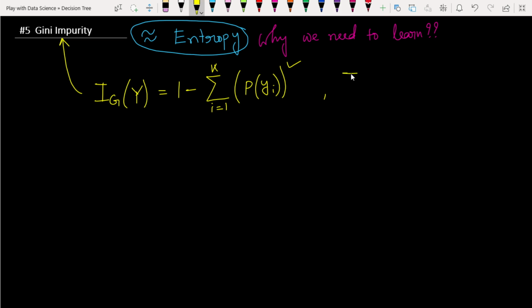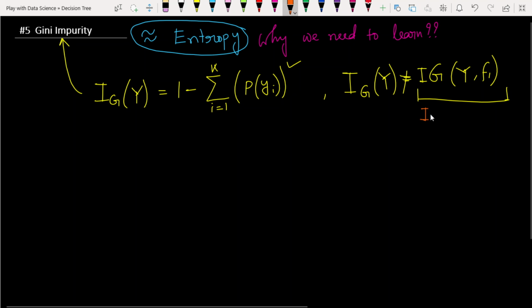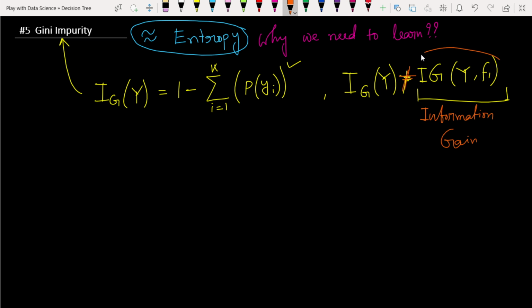Don't be confused between IG of y and IG of y for a feature. This is a totally different meaning. This IG means information gain, and this IG means Gini impurity. Gini impurity and information gain are totally different concepts. Just write down this thing, and don't be confused.